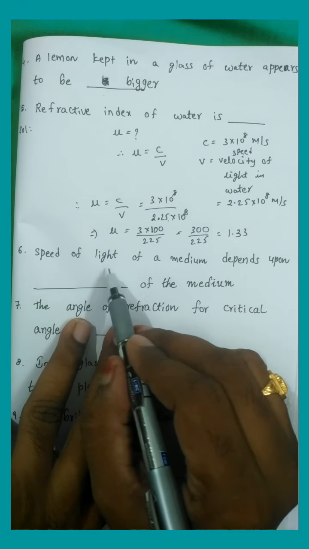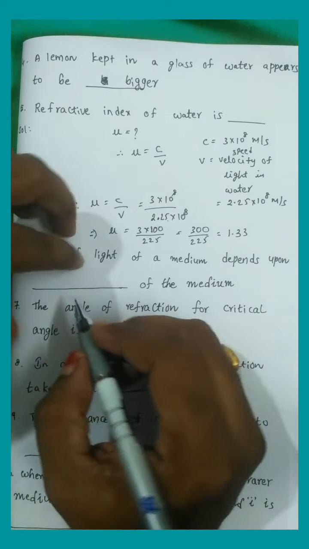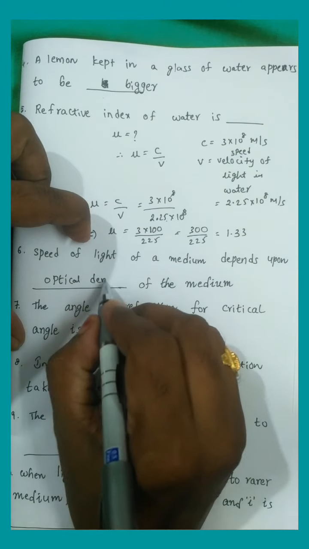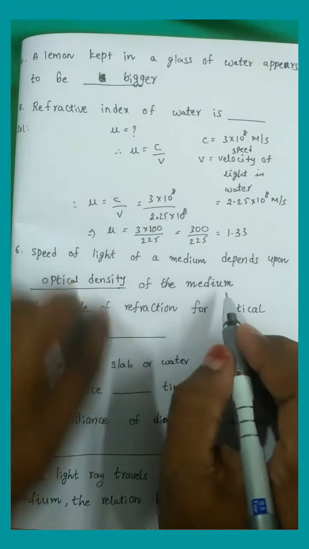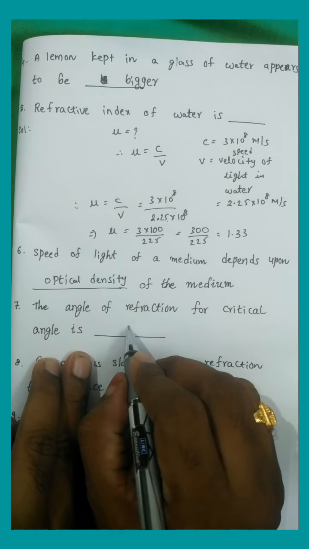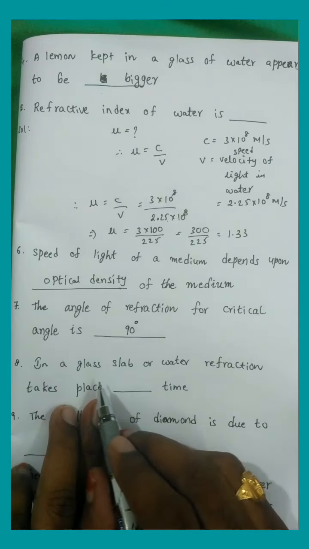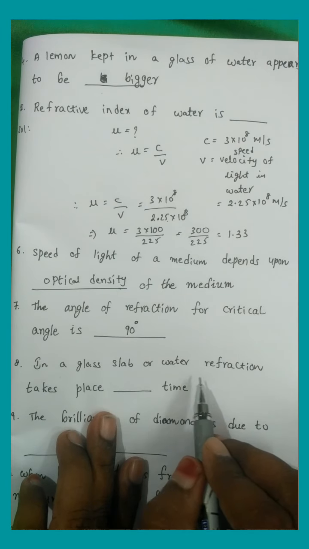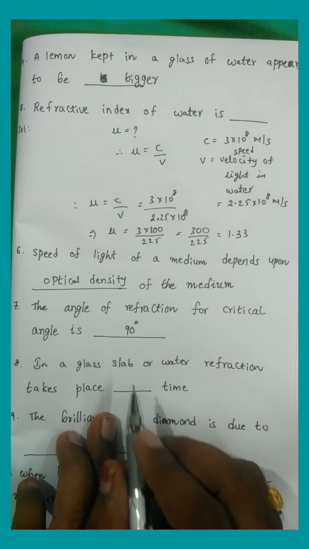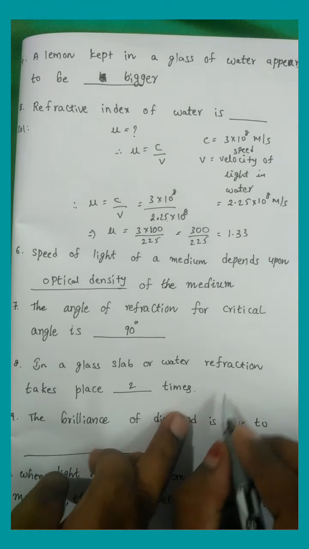The speed of light in a medium depends upon the optical density of the medium. The angle of refraction at the critical angle of incidence equals 90 degrees. In a glass slab or water, refraction takes place. How many times? The refraction takes place two times.